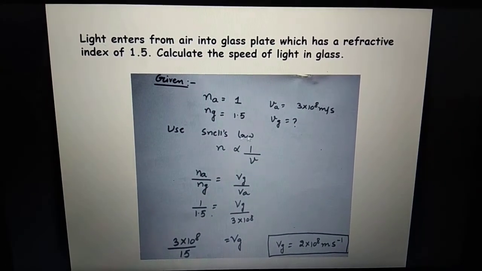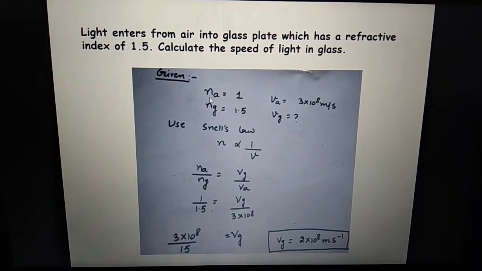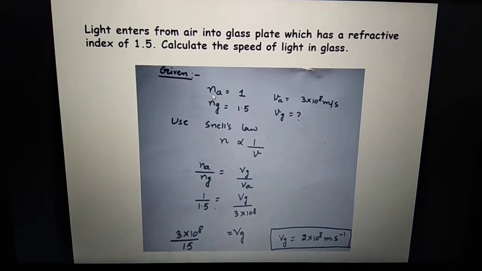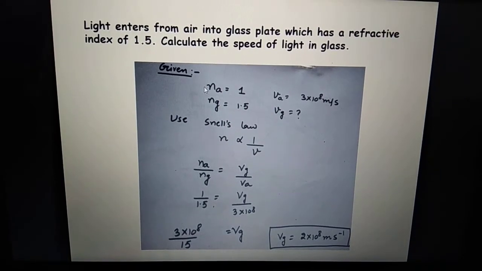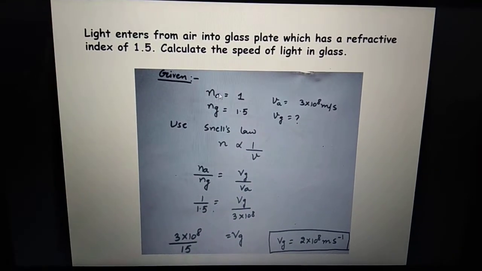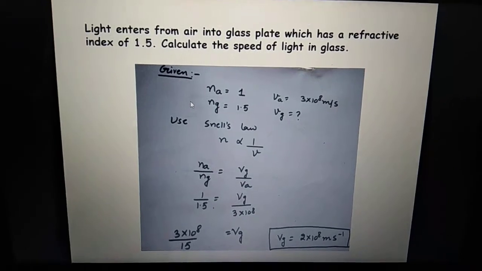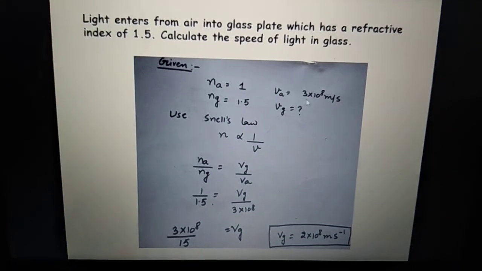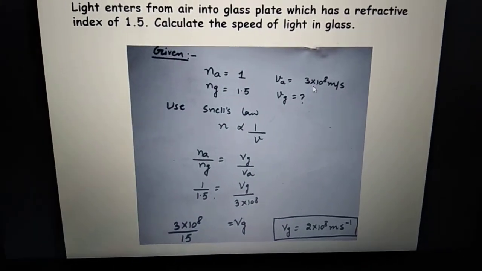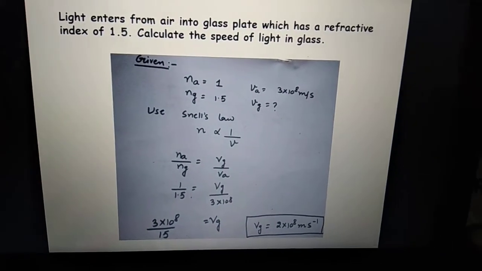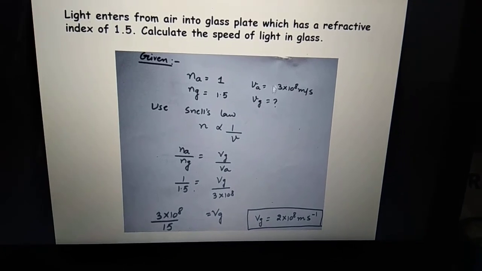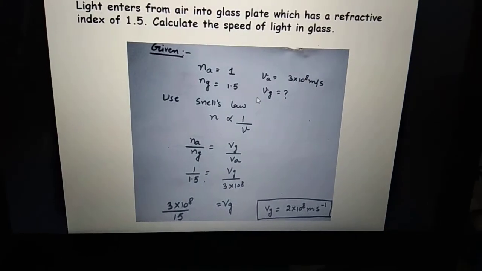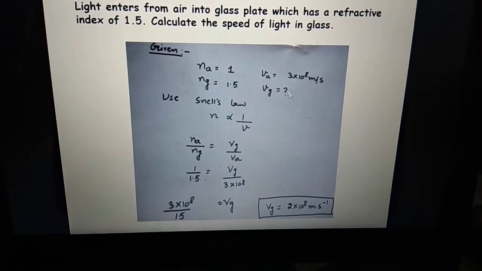We'll first write given data neatly. As I told, N is what gives the value of refractive index. NA means I am writing refractive index of air. The table we have already seen, it will be taken as 1. Refractive index of glass is 1.5. Velocity of light in air: now this one you should always remember. You need not be given this information. It's always speed of light, that is 3 into 10 raised to the power 8 meter per second. And velocity of light in glass is what you have to calculate.